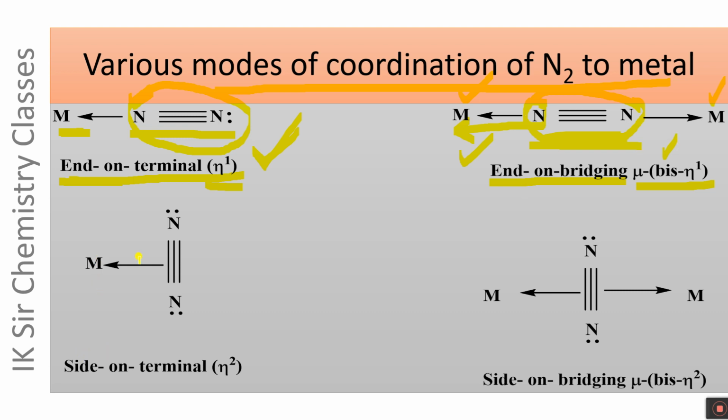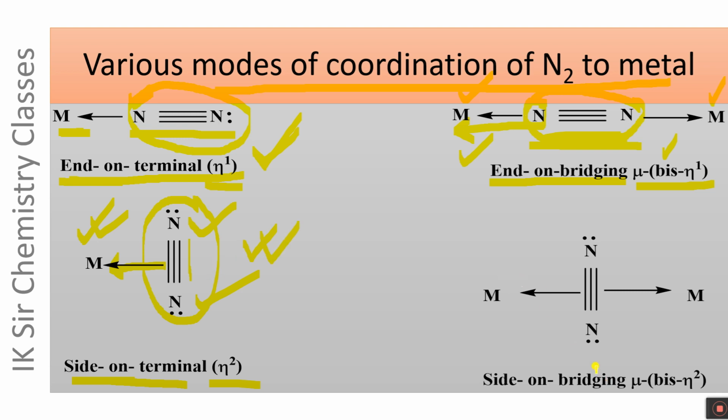If the metal atom is present in a perpendicular direction to the NN bond, it is called side-on linkage. And N2 molecule acts as a terminal ligand in this case because it is bonded to only one metal atom. In this case, the hapticity of N2 molecule is 2 because both the nitrogen atoms are closely associated to the metal atom. It is represented by eta 2. This is side-on terminal mode of linkage, which is denoted by eta 2. The hapticity of N2 molecule in this mode of linkage is 2.